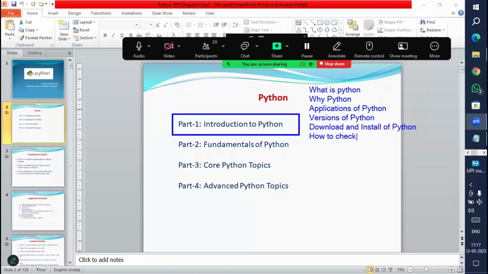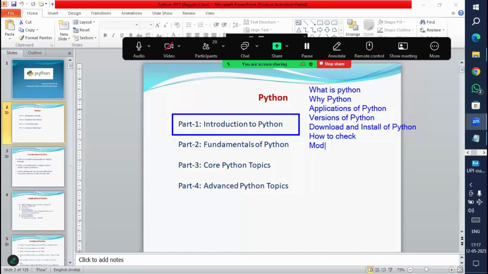Once you download and install the Python software, how do you check whether it installed successfully and whether it is working properly? I'm going to explain how to check. After this, I'm going to show basic coding with Python using the two modes.